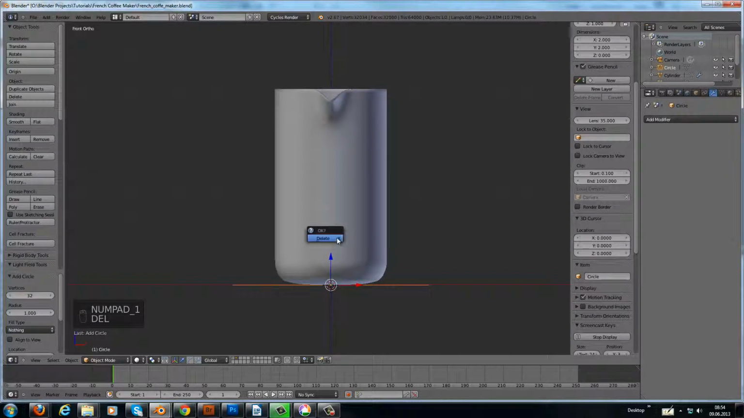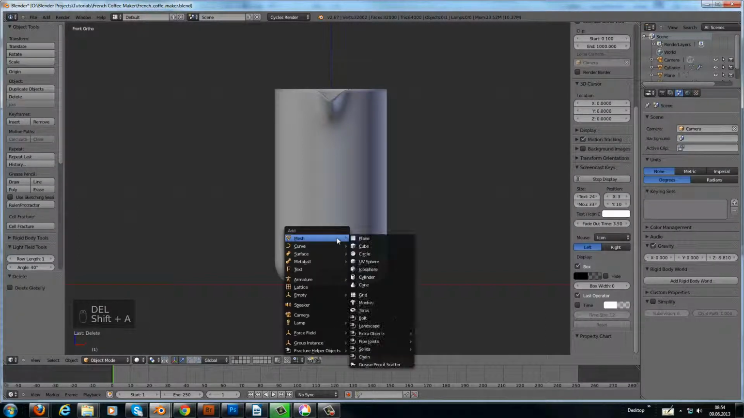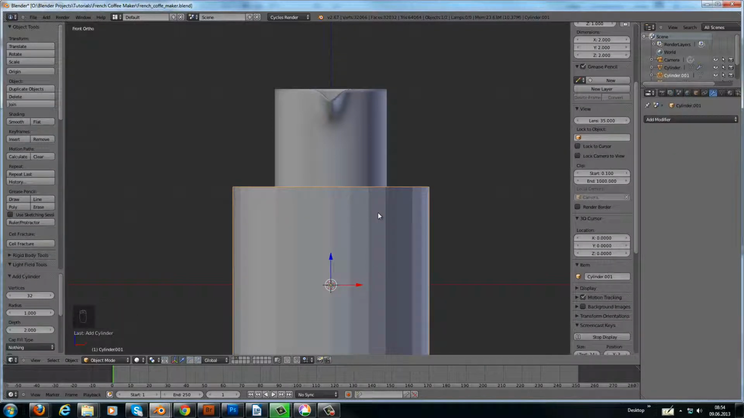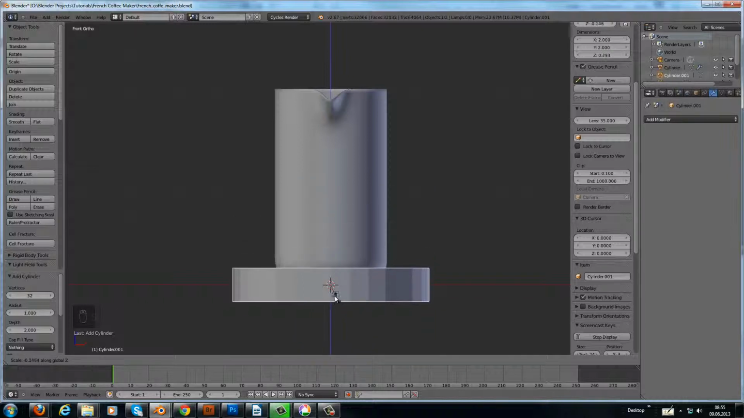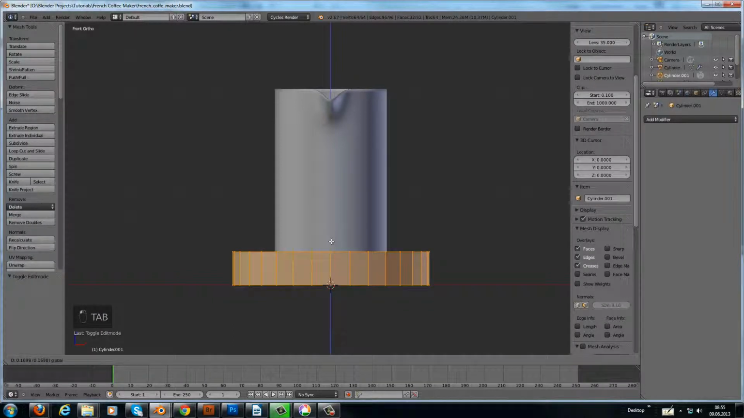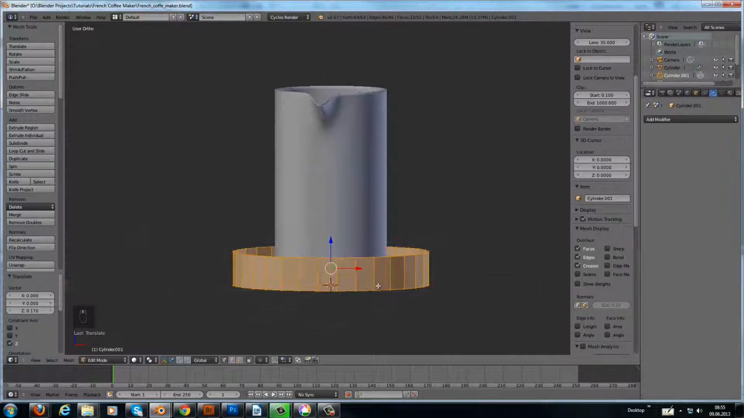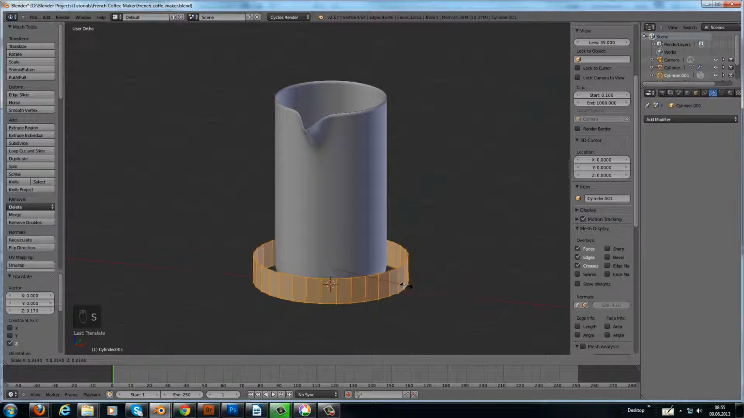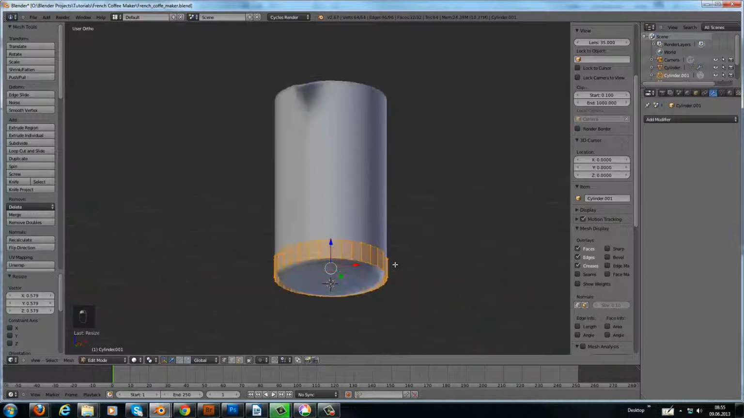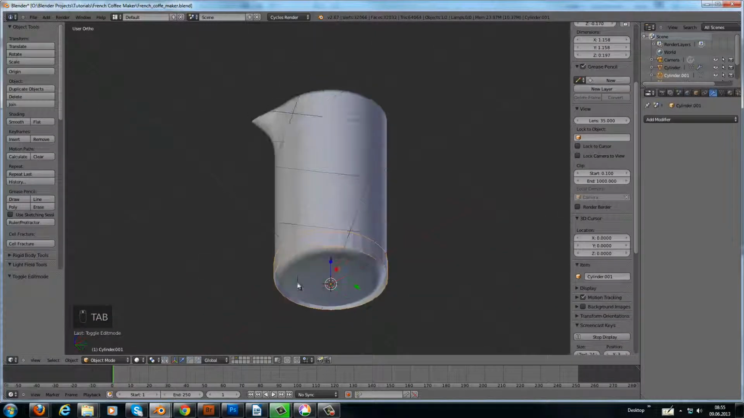It's a circle, it's not a cylinder. Cylinder. Okay. Then we scale it down in the Z-axis, and in edit mode, let's bring it up to here because I want the origin point down here. And now let's scale it inwards like this.